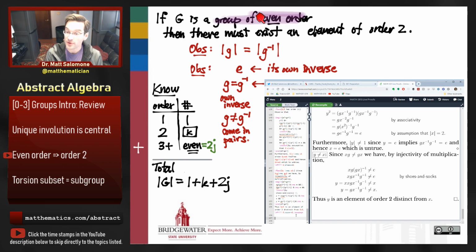But we've assumed that my group has even order. And so let's assume that the order of my group is 2k. What that does is it sets up this equation, 2k equals 1 plus k plus 2j. How can we possibly solve this? Oh, I'm sorry, I'm using k for two different purposes. Let me fix that. Let's call this 2L instead. So the order of the group is 2L.